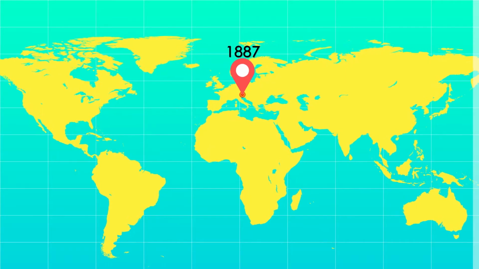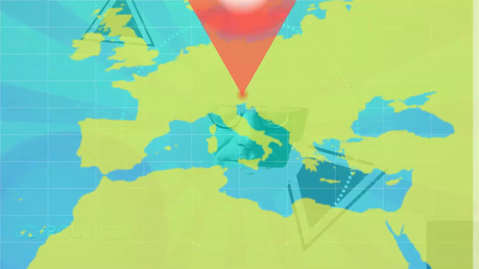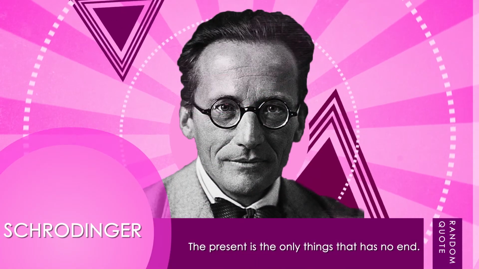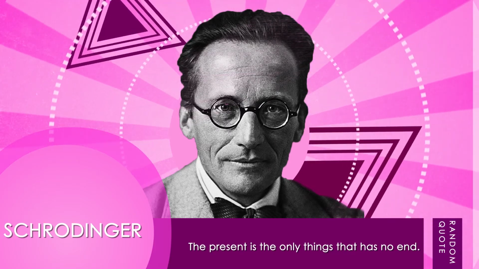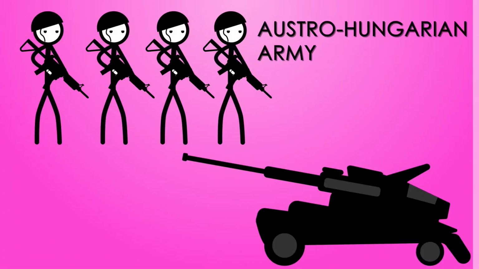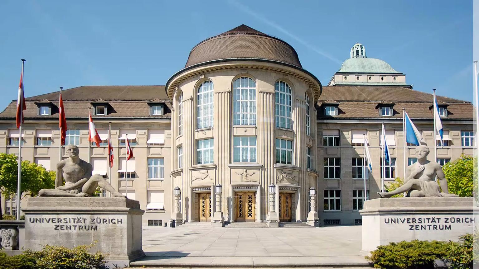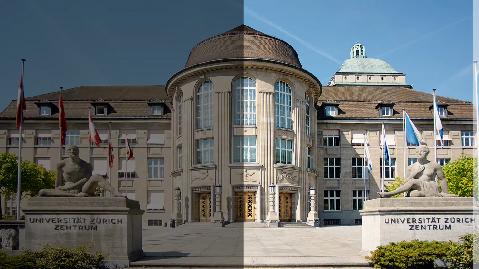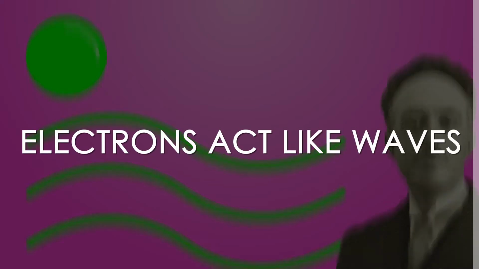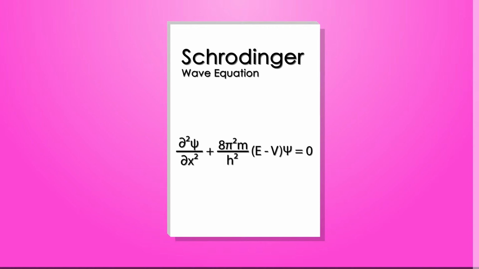Erwin Schrödinger was born on August 12, 1887 in Vienna. Schrödinger attended the University of Vienna, where he graduated with a PhD in physics in 1910. When World War I began, he was drafted into the Austro-Hungarian army and served as an artillery officer. After the war, Schrödinger worked as a professor at the University of Zurich, where he learned of the work of a physicist, Louis de Broglie, who proposed that electrons act like waves. The next year, in 1925, Schrödinger wrote a paper that highlighted something that would be known as the Schrödinger wave equation.